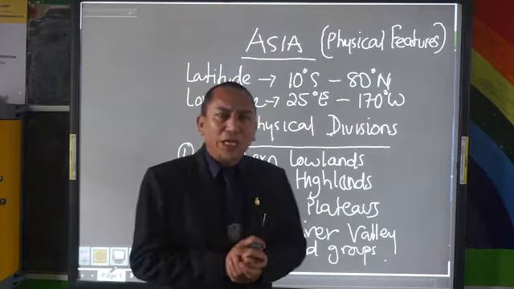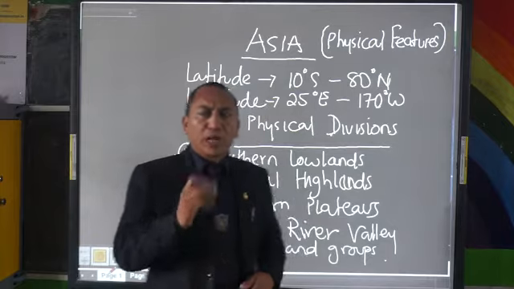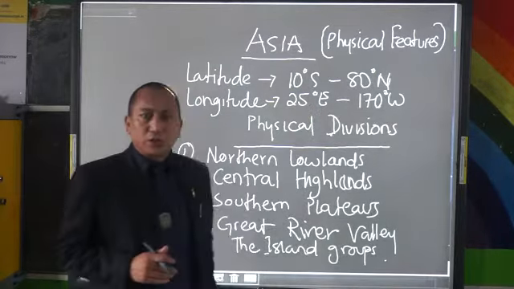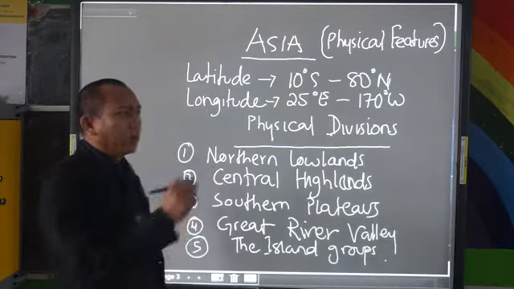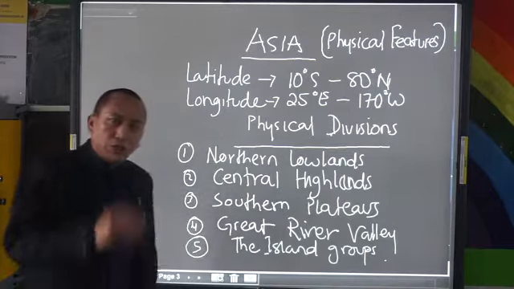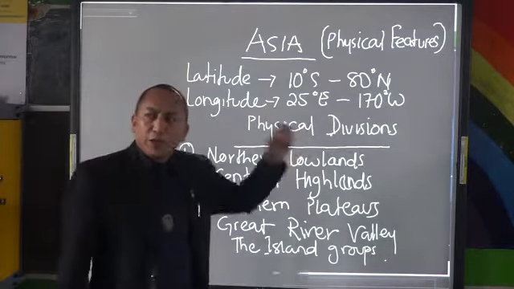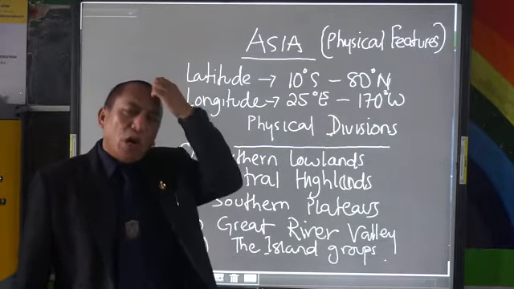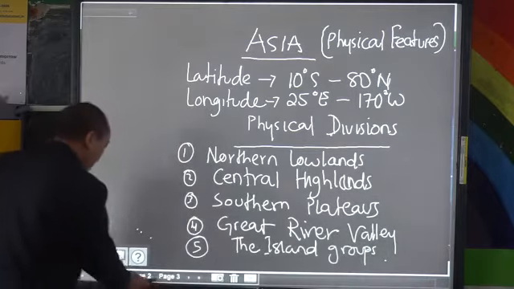Now, a little bit further we go. If you see the location of Asia, where is it located exactly? It is located 10 degrees south to 80 degrees north latitude. That is the latitudinal extent of Asia. And then longitudinally, it is located 25 degrees east to 170 or 171 degrees west. We'll just have a look here.